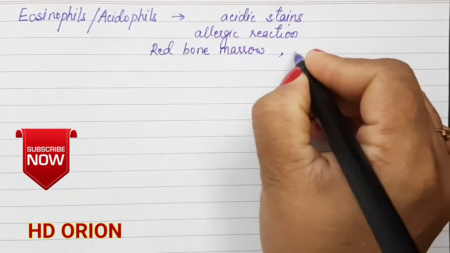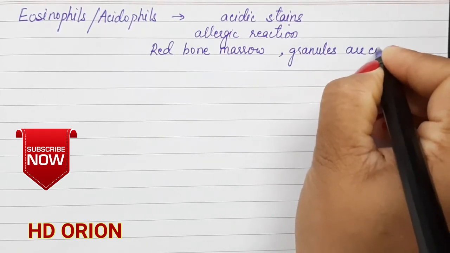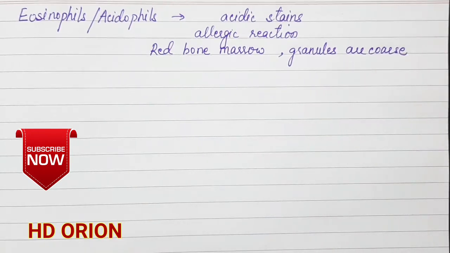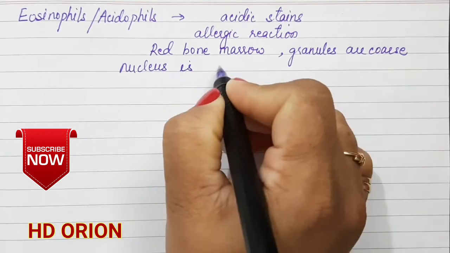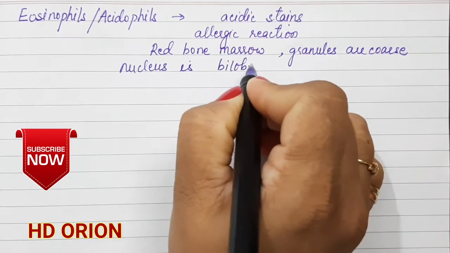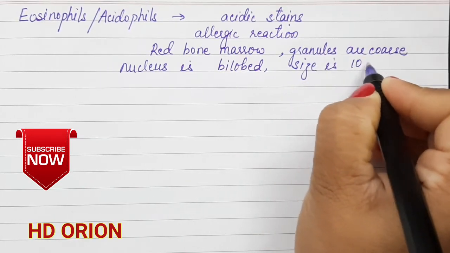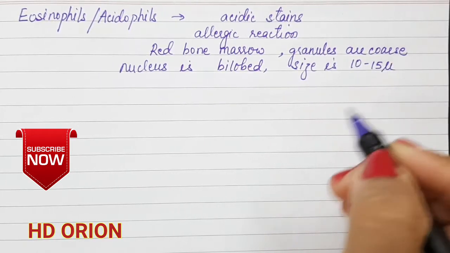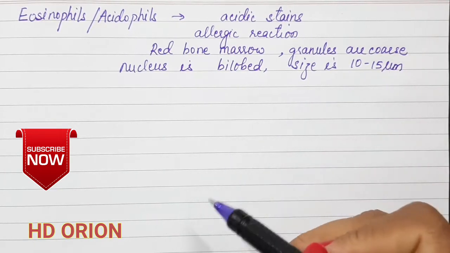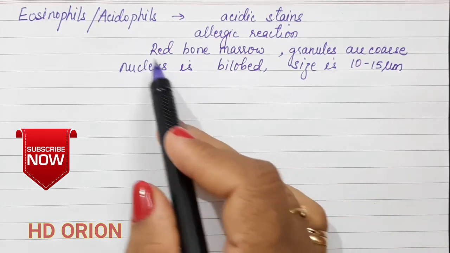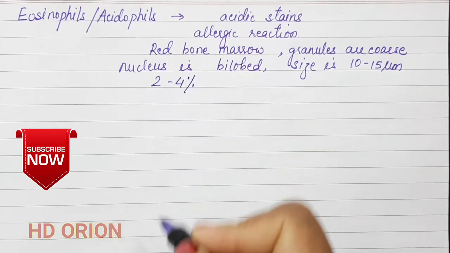The granules are quite coarse. The granules are coarse. That means they are quite big. And the nucleus is bilobed. I have just shown you the diagram. The size is 10 to 15 micrometers. So this is all about the eosinophils, and they form almost 2 to 4% of the entire WBCs.